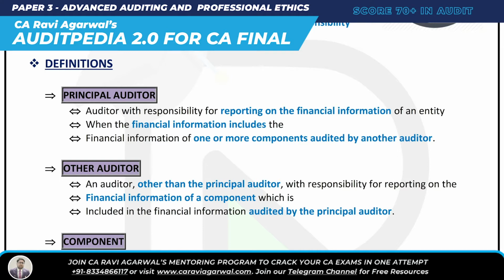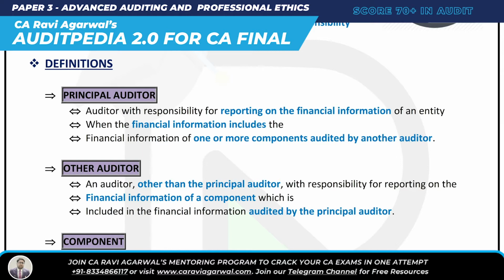So let's understand: what is principal auditor, what is other auditor, everything I'm going to explain right now. The principal auditor is the auditor with the responsibility of reporting on the financial statement of the entity, where the financial statement includes financial information of one or more components audited by another auditor, that is the other auditor. Okay, so who is that other auditor?